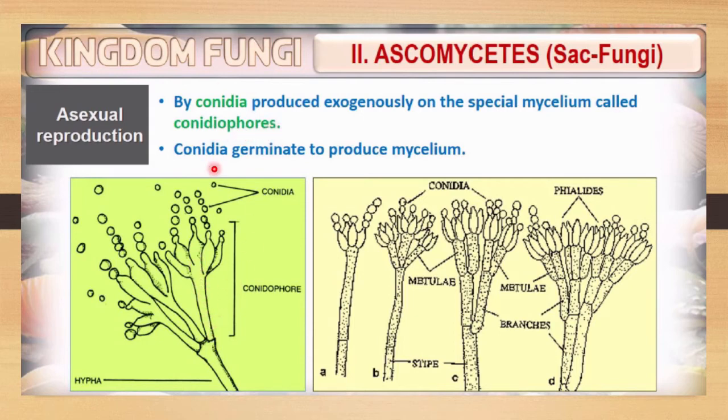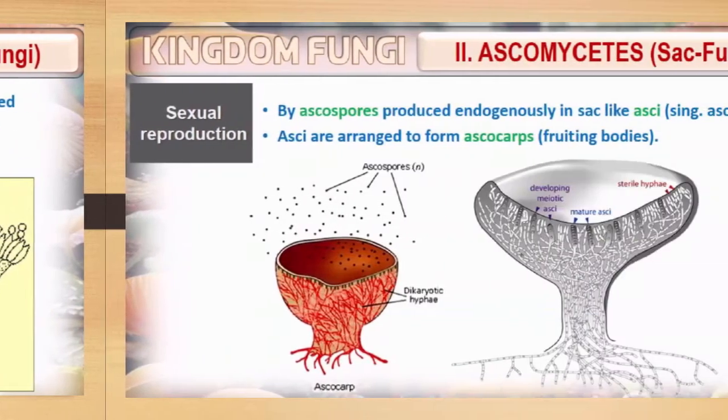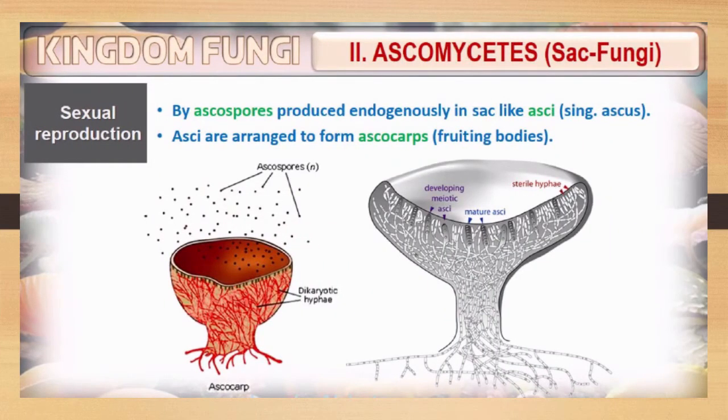Conidia will germinate to produce mycelium. Each individual spore will germinate and further produce mycelium. Ascomycetes or sac fungi also show sexual reproduction, and that is by ascospores.